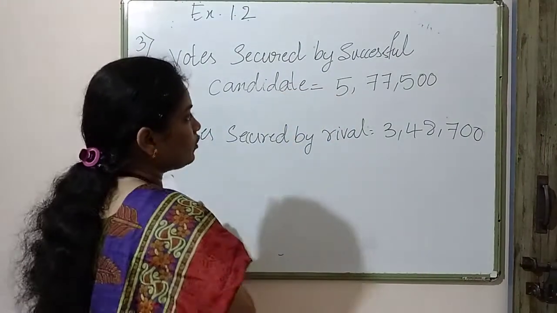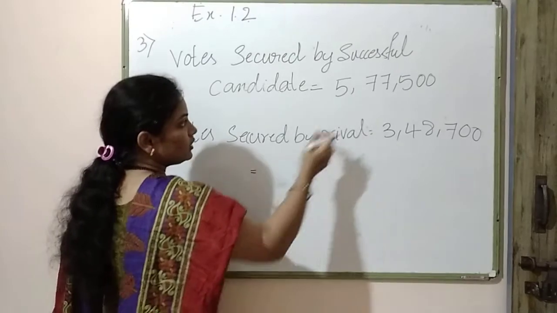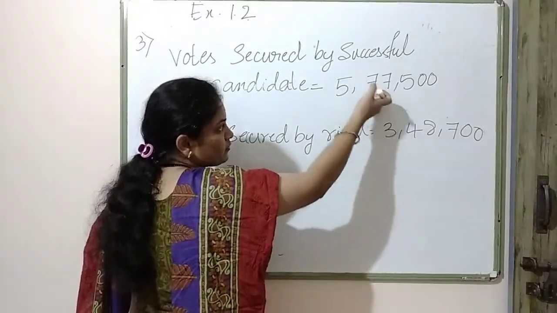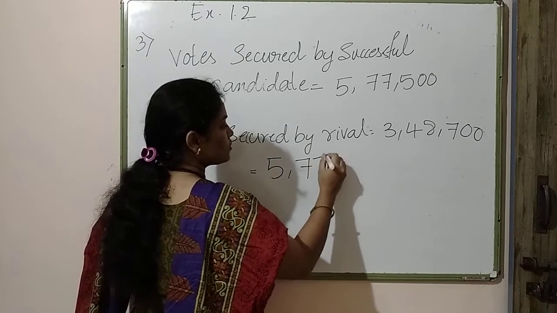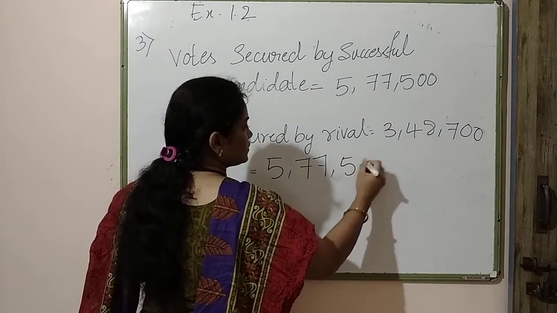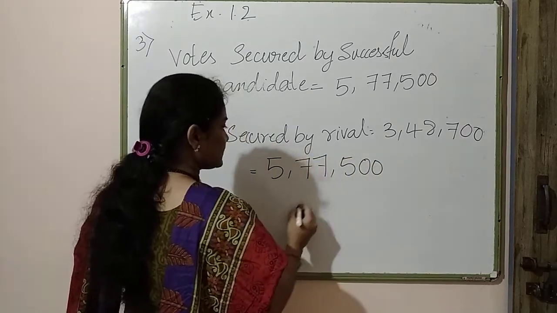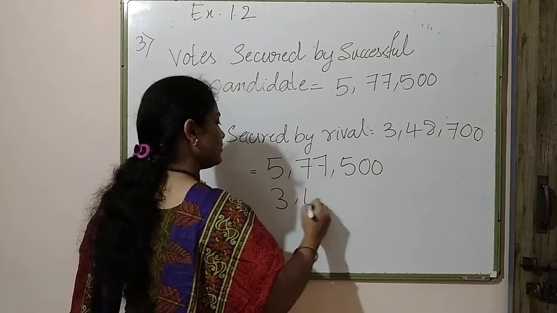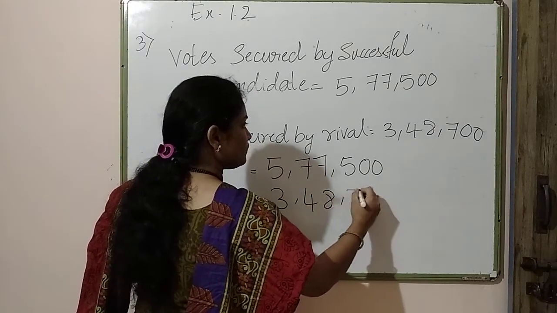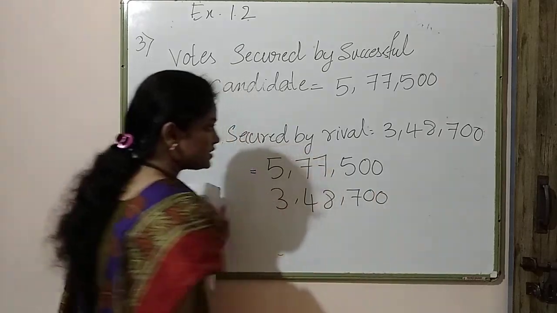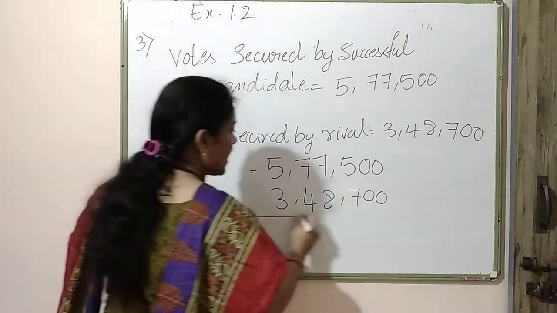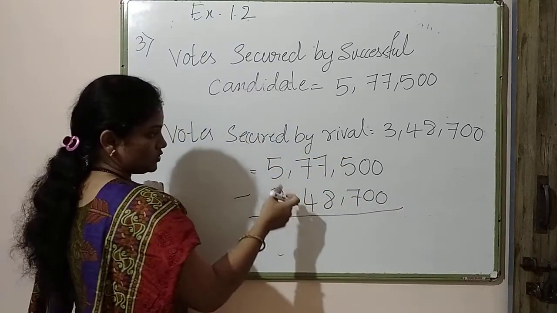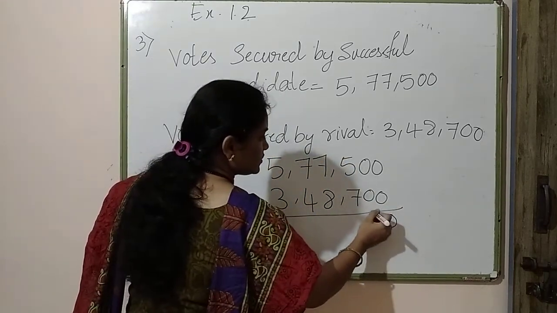So what we have to do, we just have to subtract this number from this number. Then we'll come to know the number of votes won by the successful candidate. Let us subtract this. Okay. This is 700, right? 700 and 500. Okay. Now subtract this number from this one. So let us subtract 0, 0.